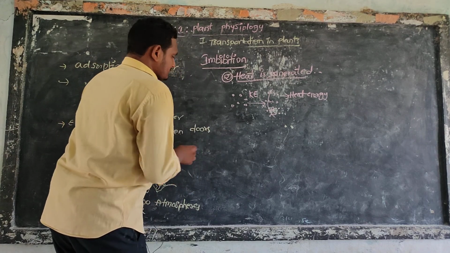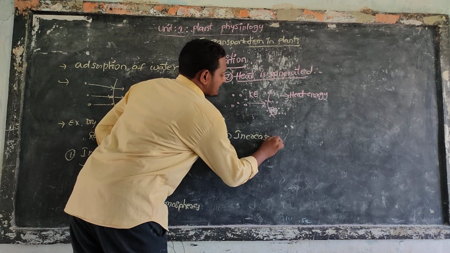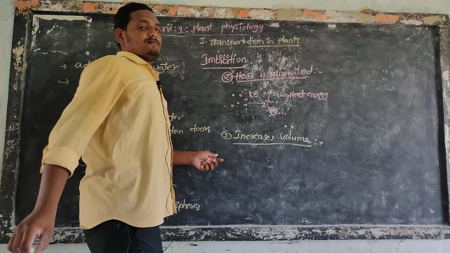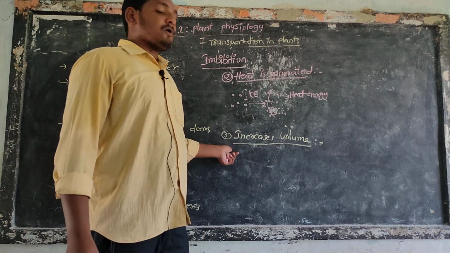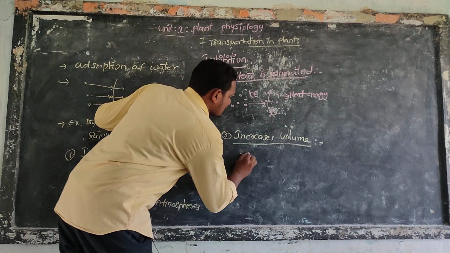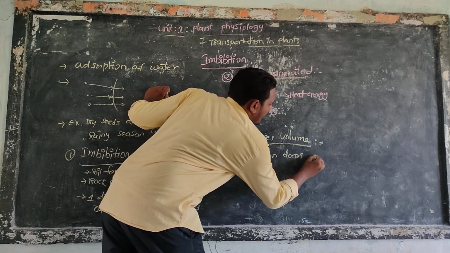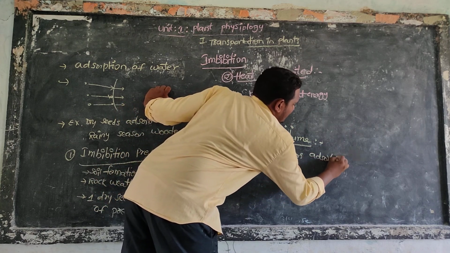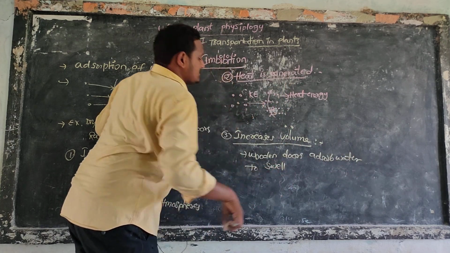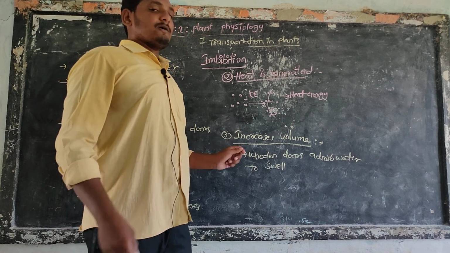Next, increases volume. In our rainy season, we cannot close the door properly because the wooden doors absorb water to swell. That is, they increase in volume. That's why we cannot close the door properly.